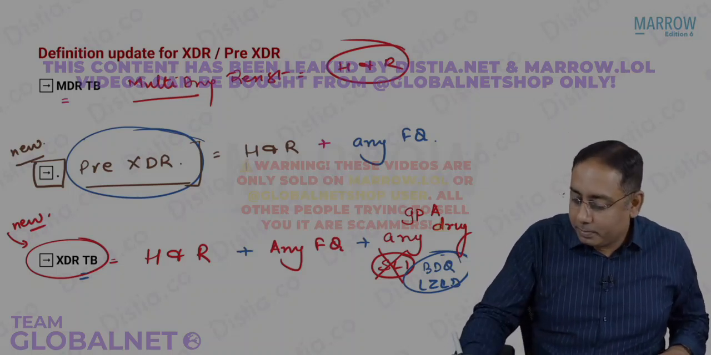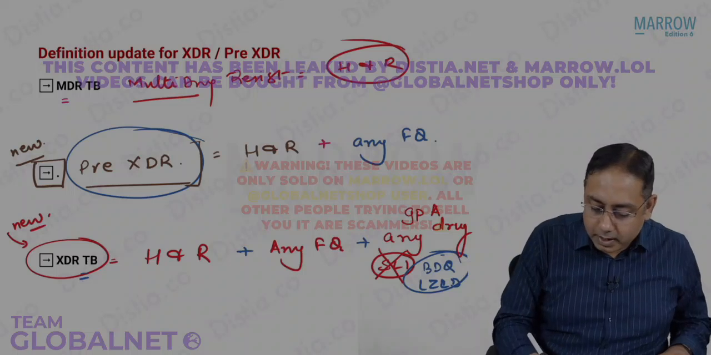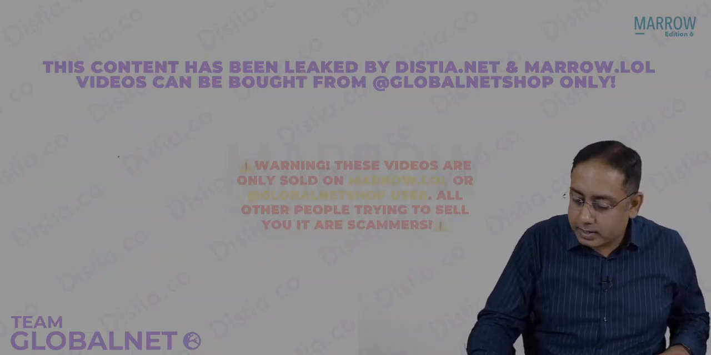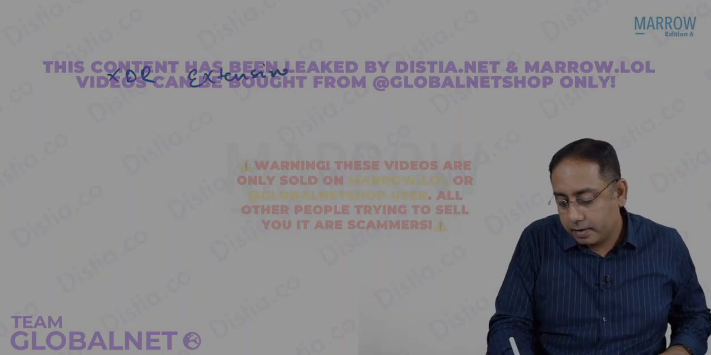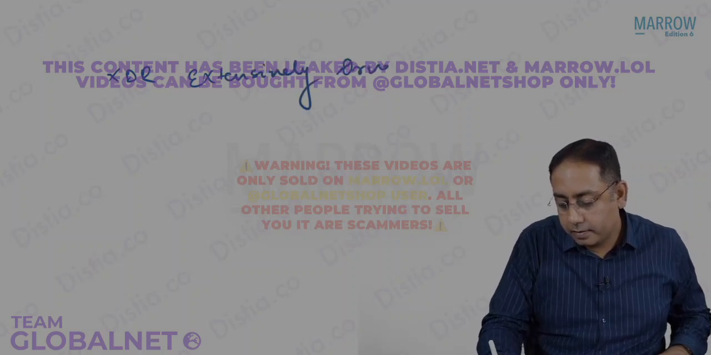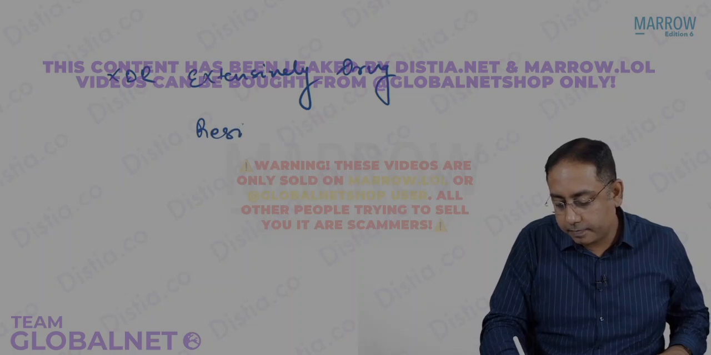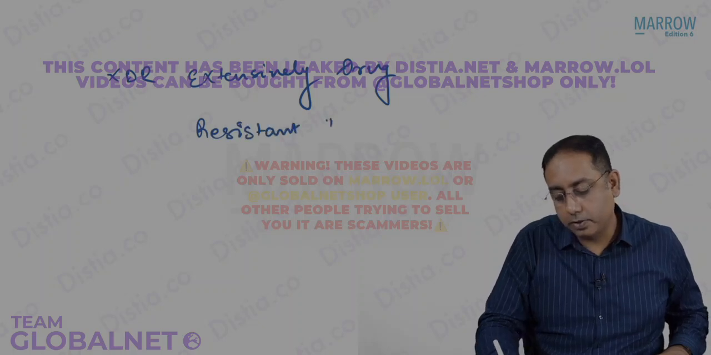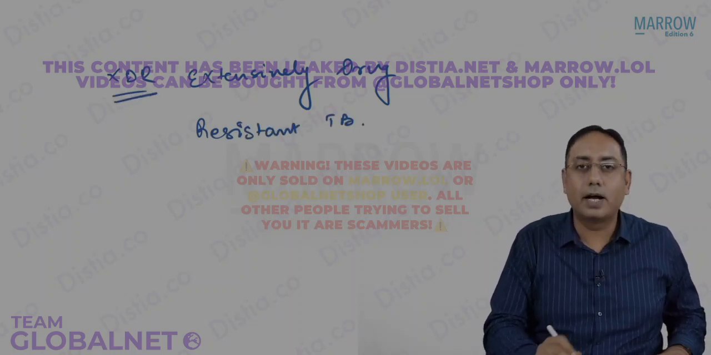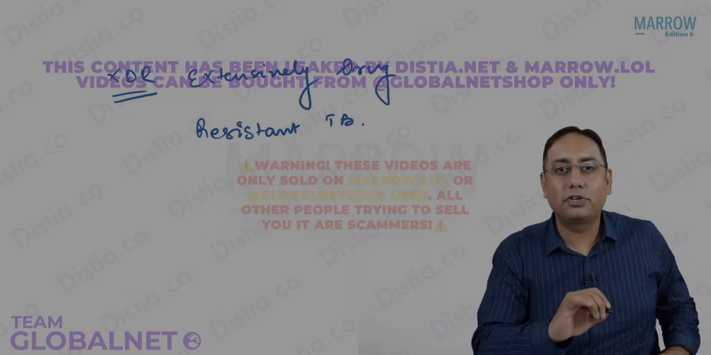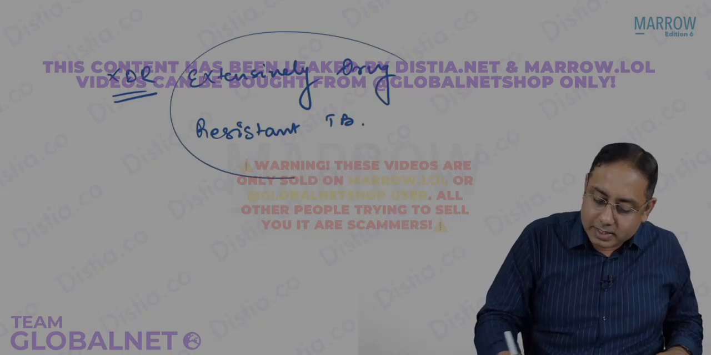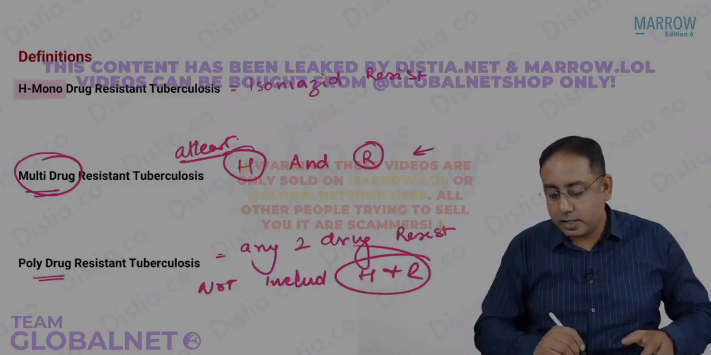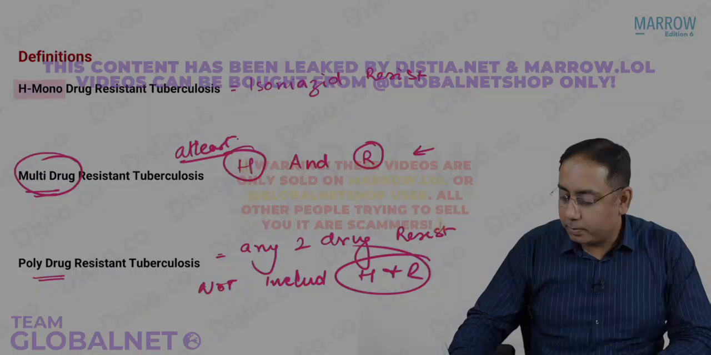What do you mean by XDR? XDR stands for extensively drug resistant tuberculosis. Please note, it does not mean extremely drug resistant. We don't say extremely drug resistant. It is extensively drug resistant tuberculosis. That is the definition you would like to remember.